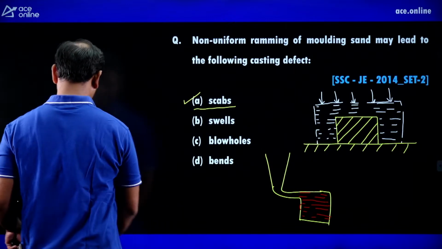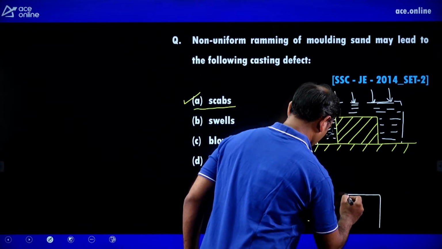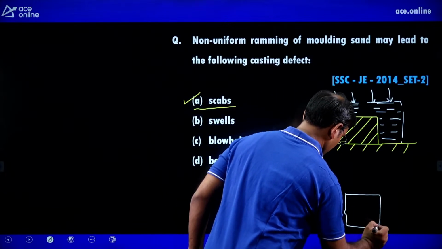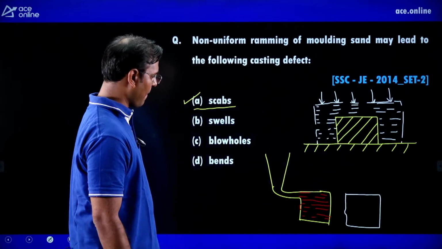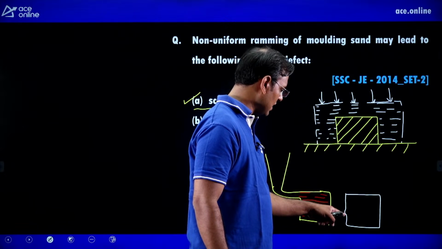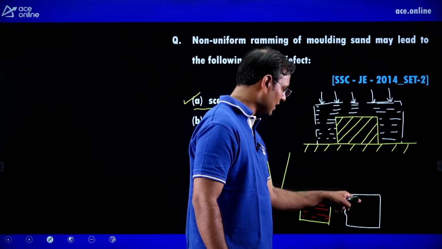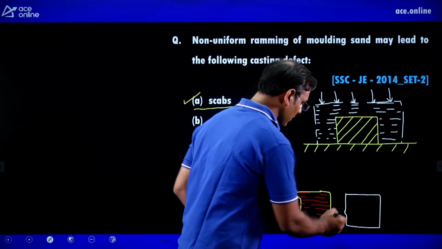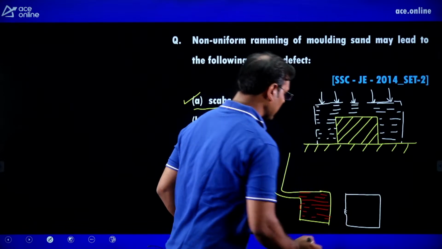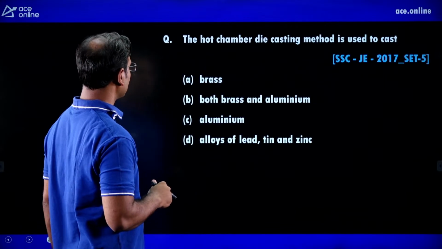And when we are breaking the mold, then here some impression you can see, some extended portion you can see. This is the casted component, guys, and in that you can see some sand particles also, and it is known as scab defect.